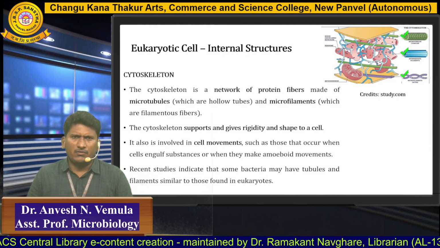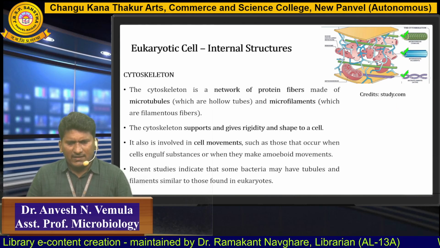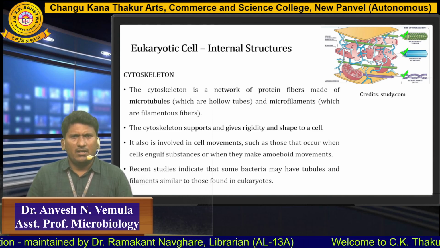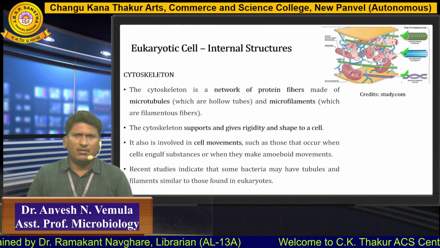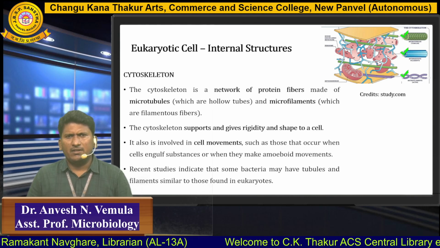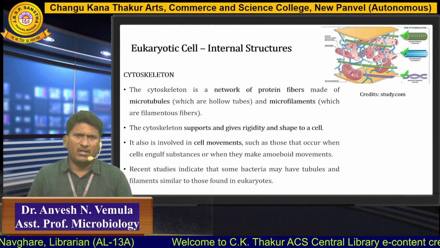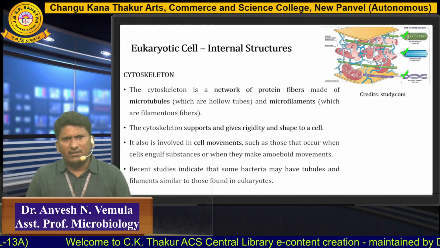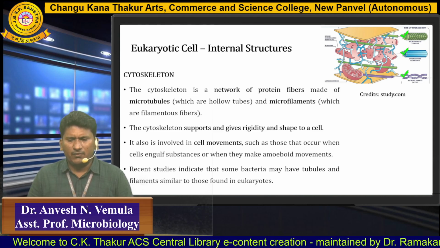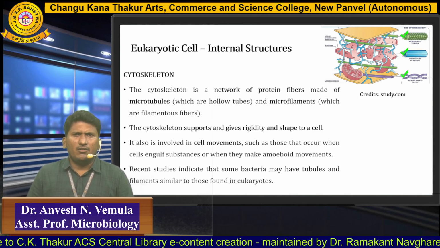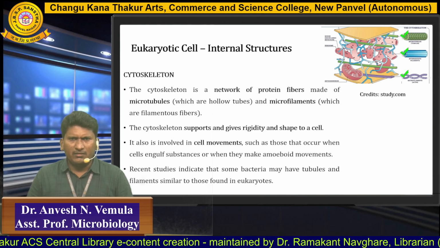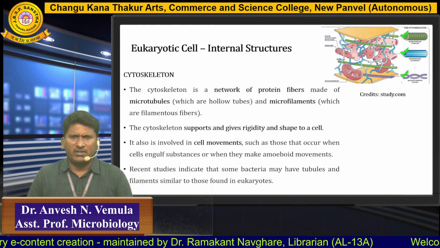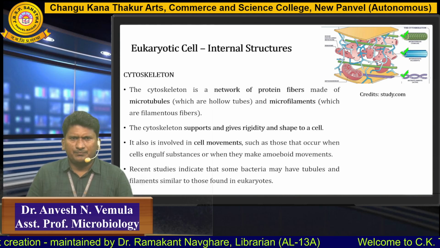The next structure is the cytoskeleton. Eukaryotic cells contain their own skeleton, which is called the cell skeleton or cytoskeleton. This cytoskeleton forms a network of protein fibers which contains three essential proteins: microtubules, microfilaments, as well as intermediate filaments. This cytoskeleton provides support as well as rigidity and shape to a cell. Cytoskeleton helps in cell movement as well as cytoplasmic streaming, which is an essential process in eukaryotic cells.